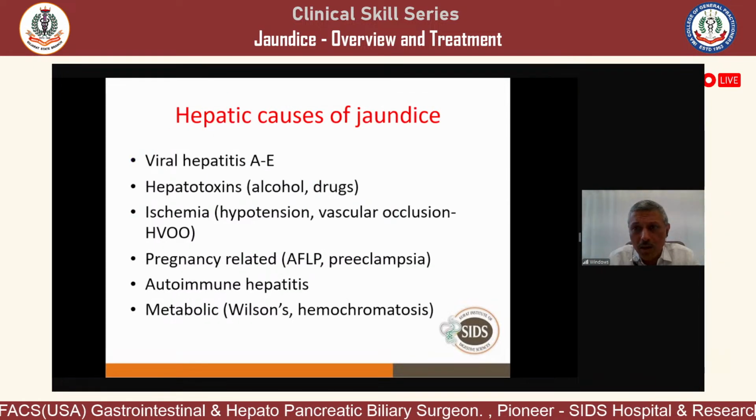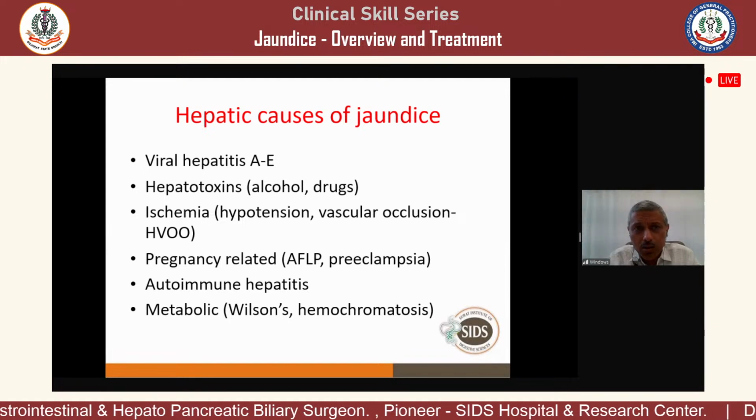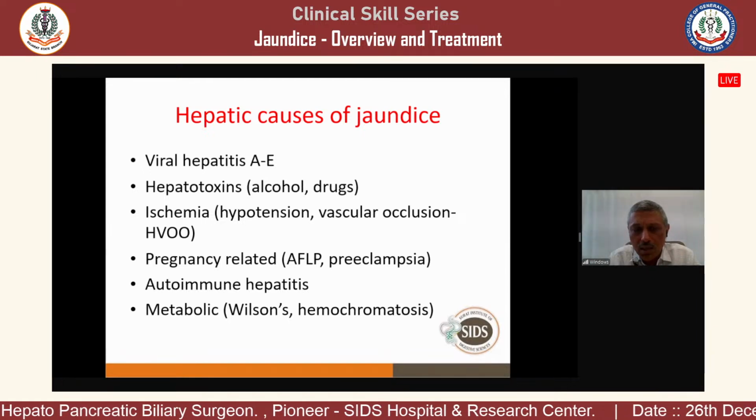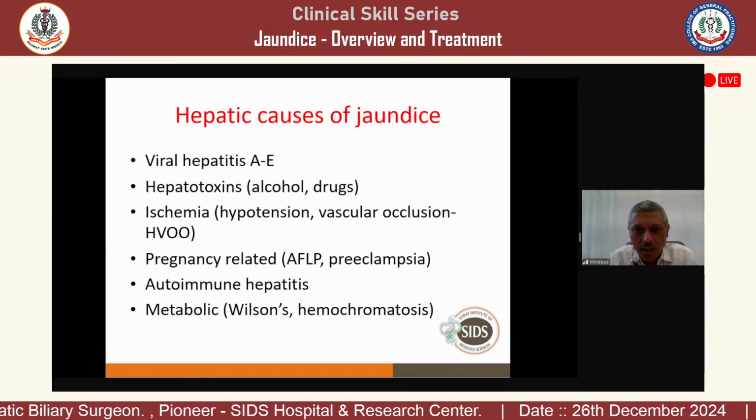Now we come to the hepatic causes of jaundice. There are various causes: hepatitis A, B, C, D, E. Then there may be hepatotoxins like alcohol or drugs.